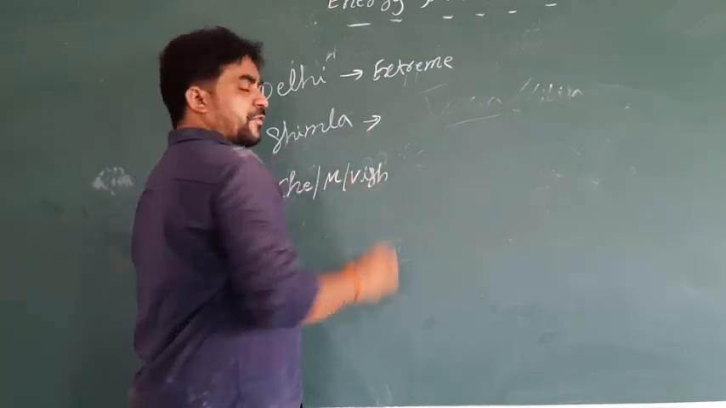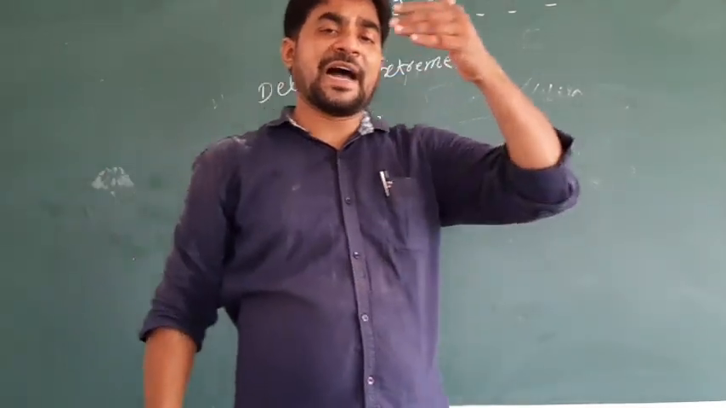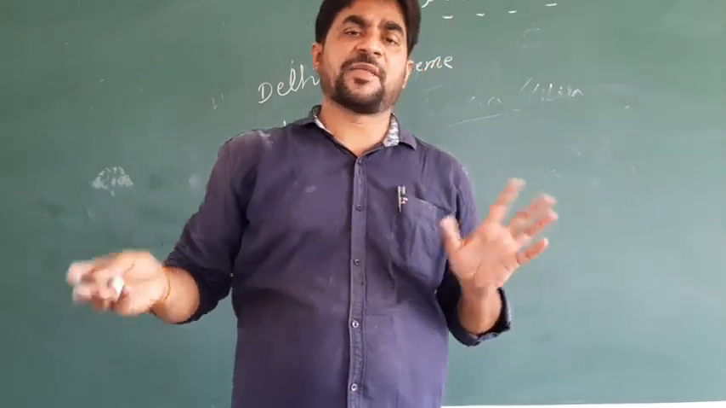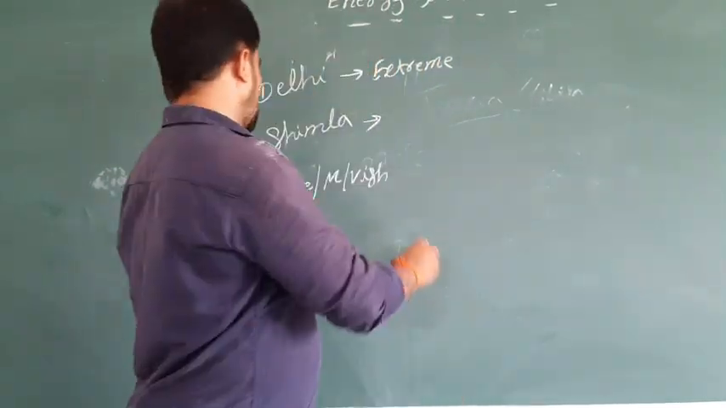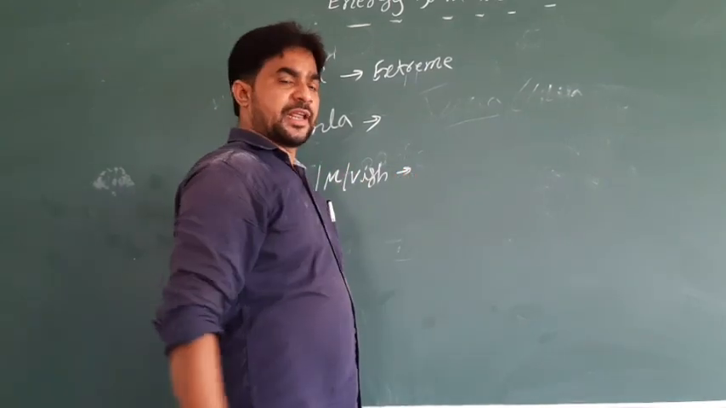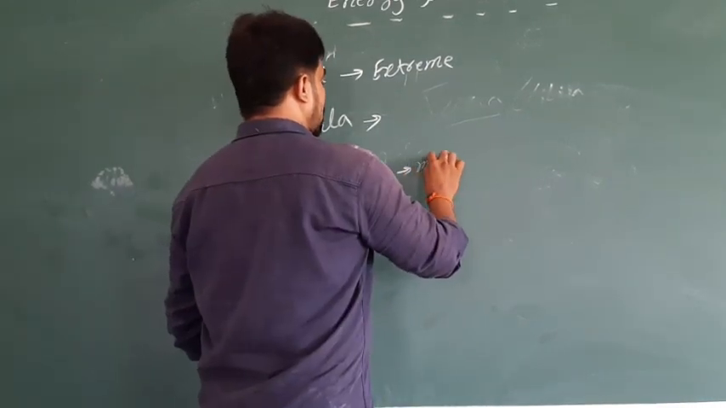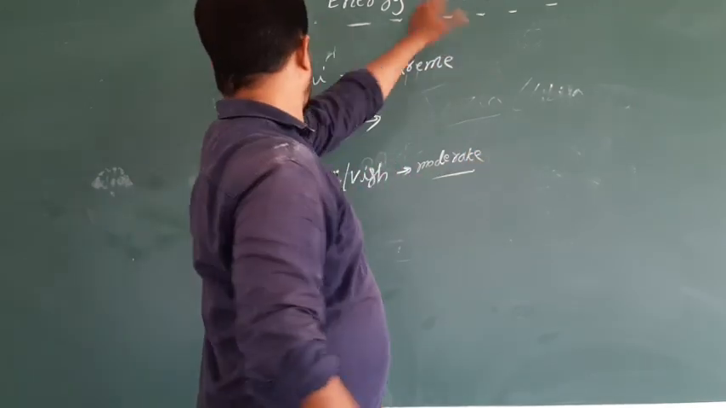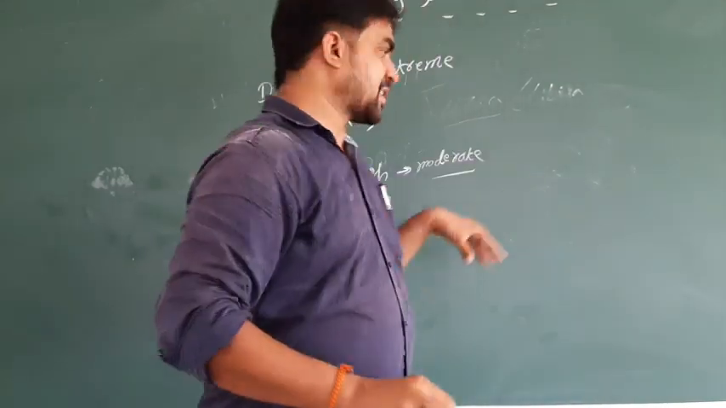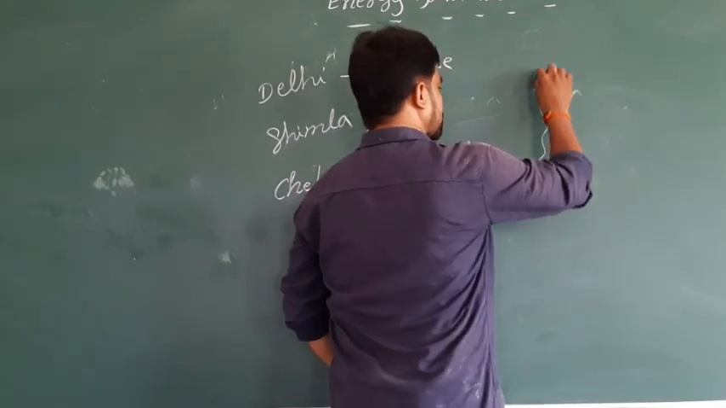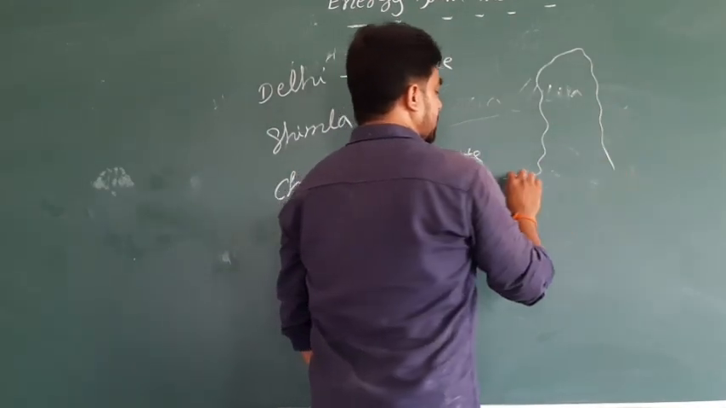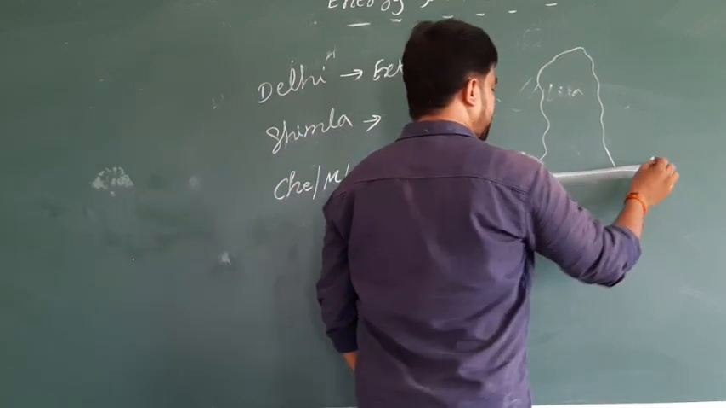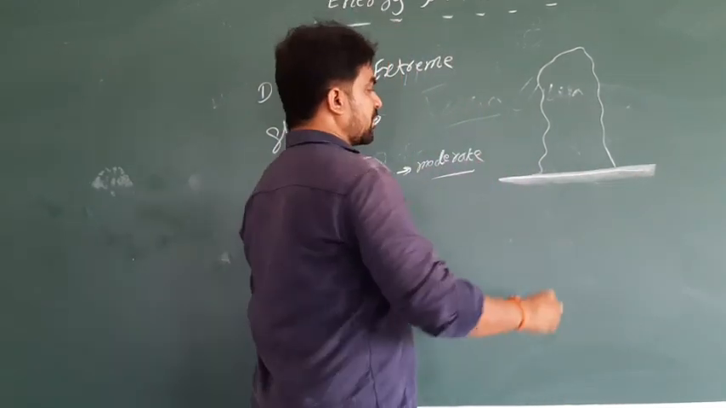Simla is called a high area and the temperature is not high; we can say low temperatures only. In coastal areas, you can say moderate temperature. How is it? Delhi and Simla are called mountain areas, and people are living there.